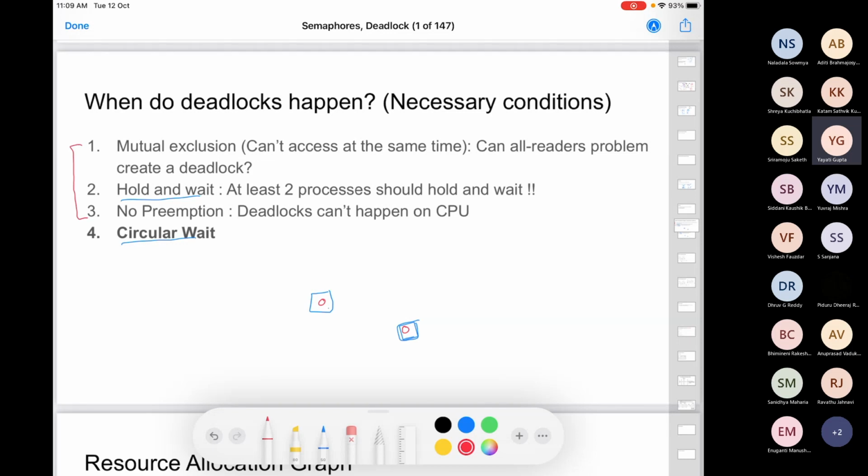But these three conditions are necessary, not sufficient, for a circular wait. It is possible that all three are true, yet you do not have a circular wait. But if they are there, there is a chance you can have a circular wait, and that's why a deadlock.